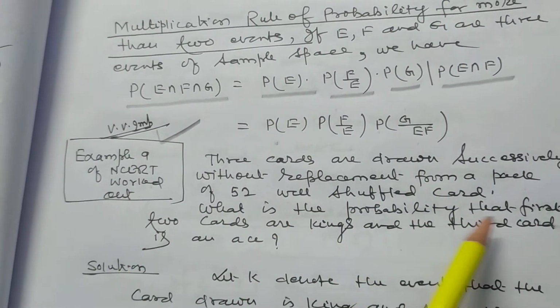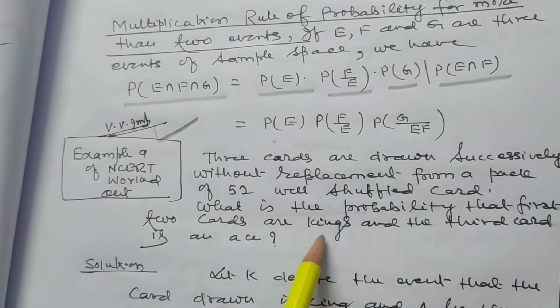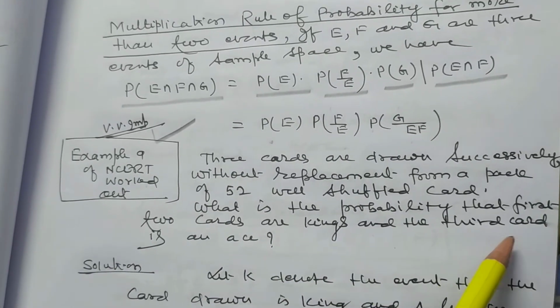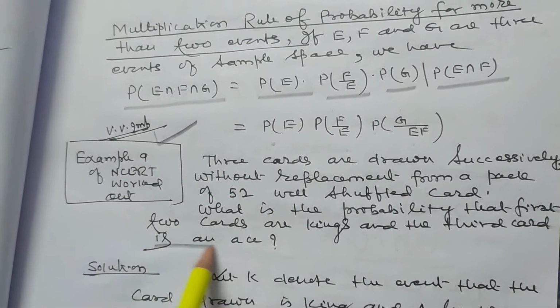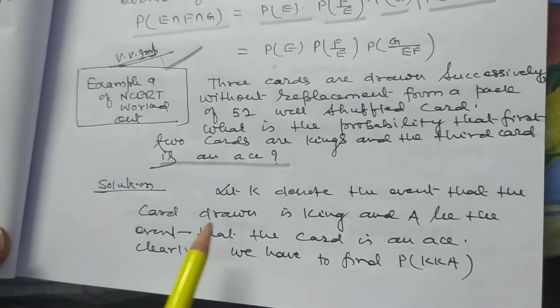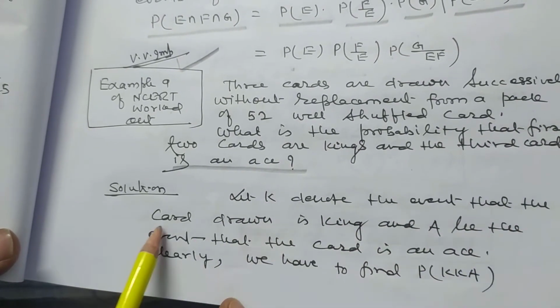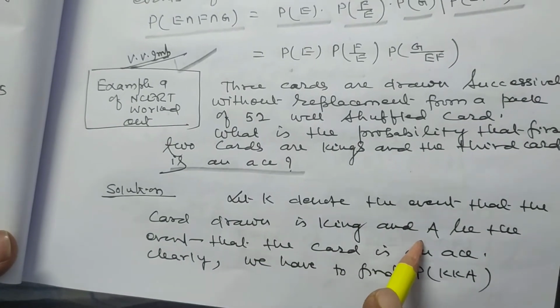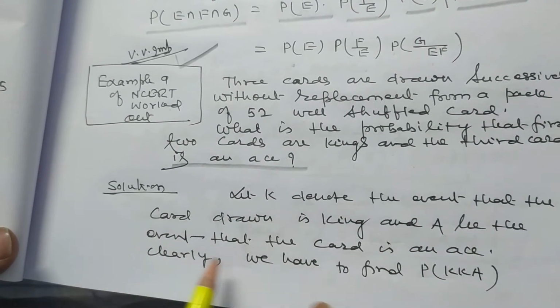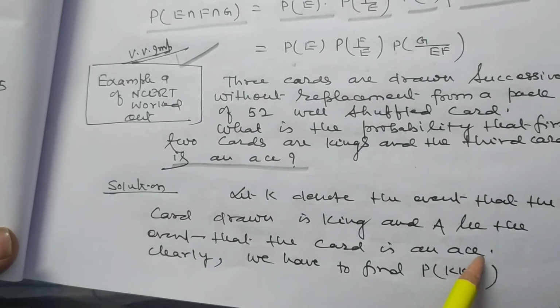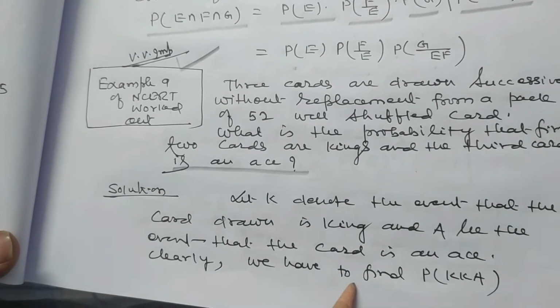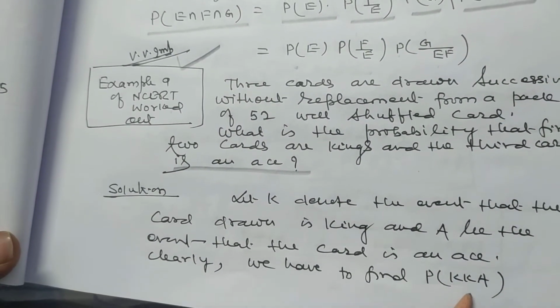What is the probability that the first two cards are kings and the third card is an ace? Let K denote the event that the card drawn is a king and A be the event that the card is an ace. Clearly we have to find P(KKA).